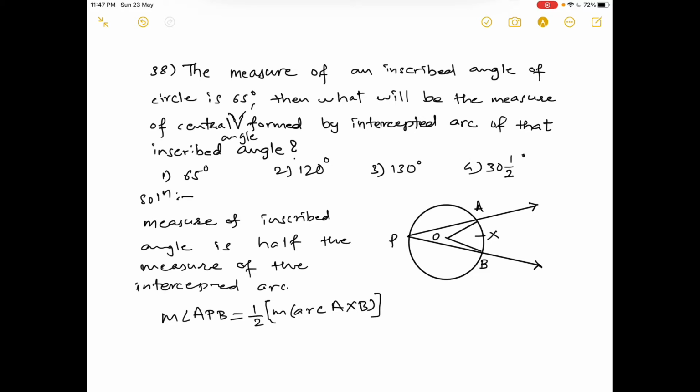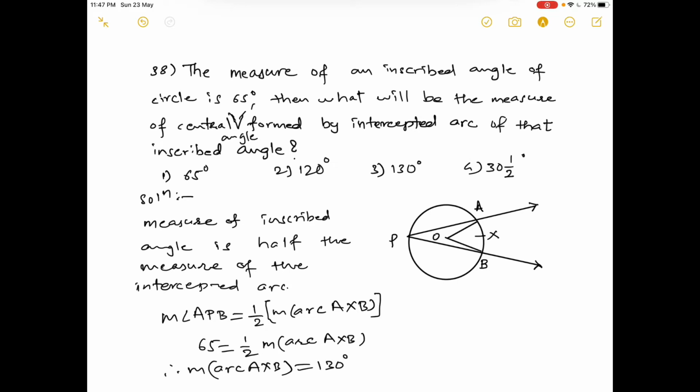Now the angle is given as 65, which is equal to half of the measure of arc AXB. Therefore, the measure of arc AXB is equal to 130 degrees.